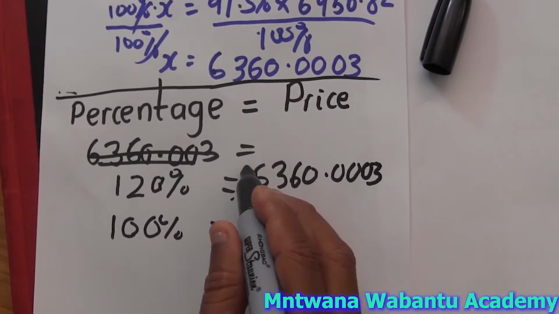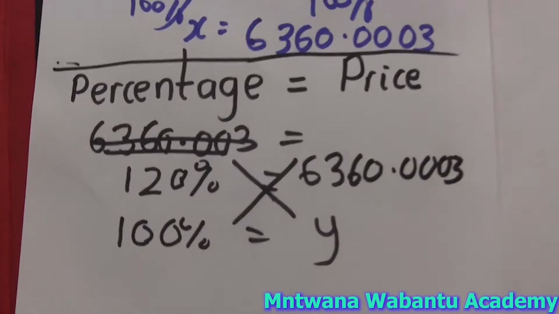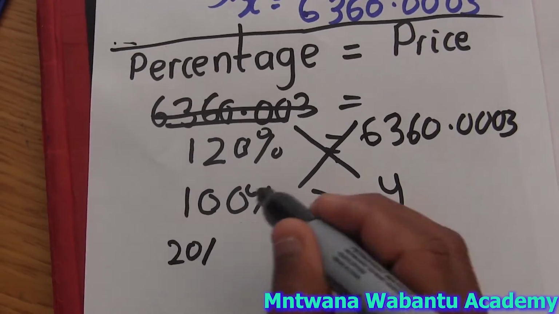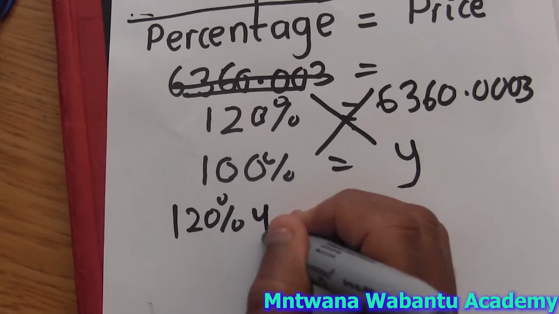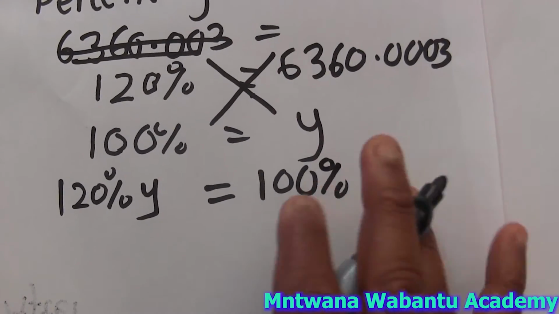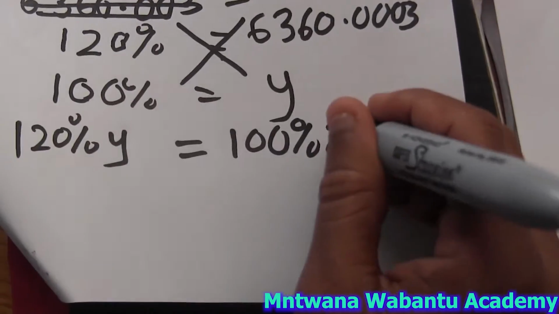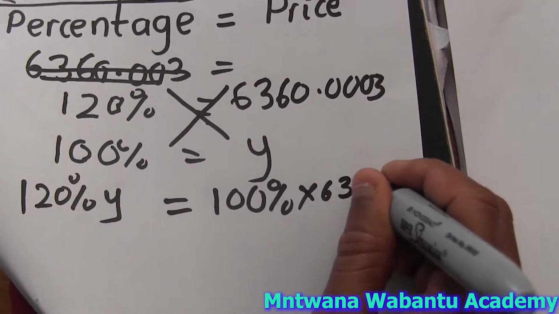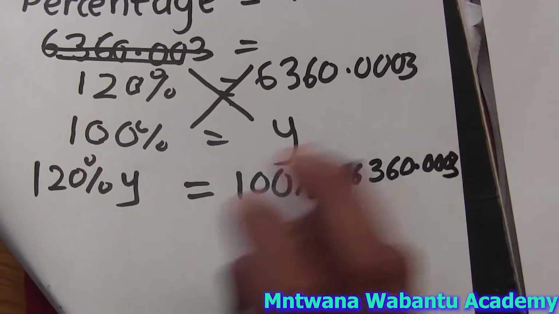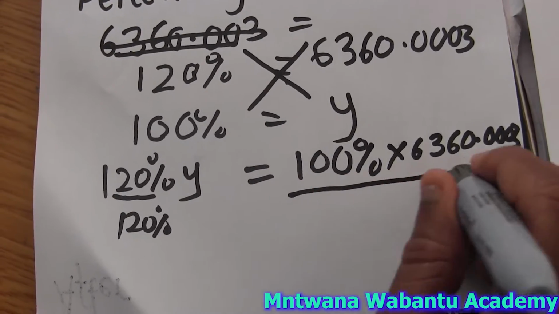63,000. So what I'm going to do, I'll just cross multiply. After cross multiplication, now we can multiply Y times 20, which is 20Y, 120Y equal to 100%, and then we multiply by 63,000, and then we divide by 120.